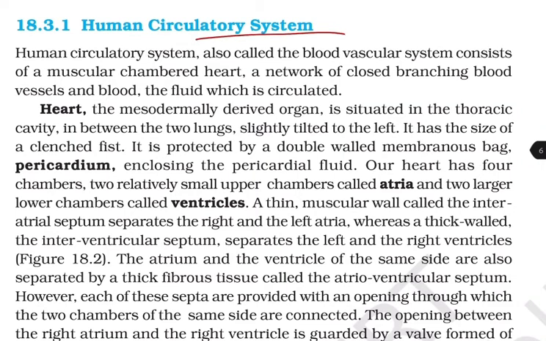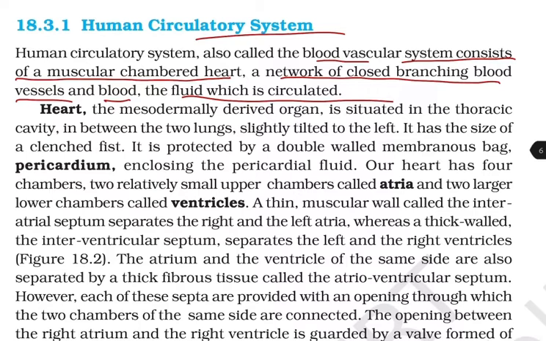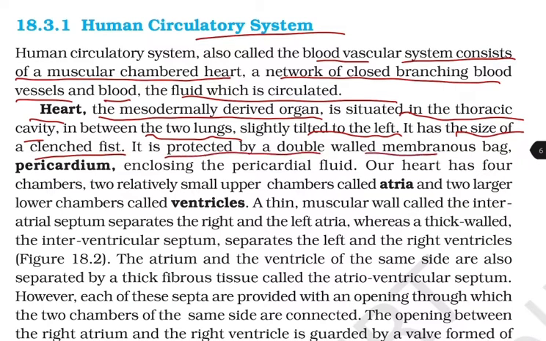Human circulatory system. The human circulatory system, also called the blood vascular system, consists of a muscular chambered heart, a network of closed branching blood vessels, and the blood, the fluid which is circulated. The heart, a mesodermally derived organ, is situated in the thoracic cavity in between the two lungs, slightly tilted to the left. It has the size of a clenched fist, and it is protected by a double-walled membranous bag, the pericardium, enclosing the pericardial fluid.